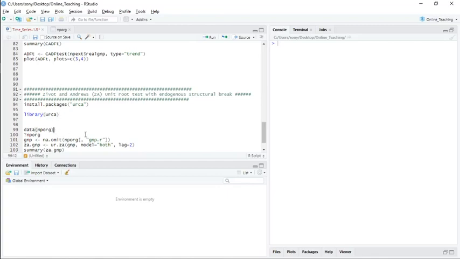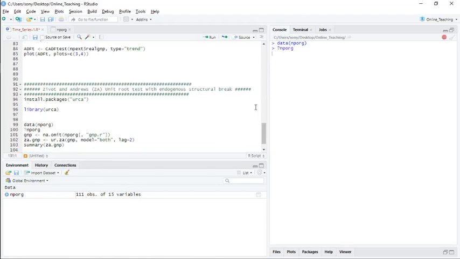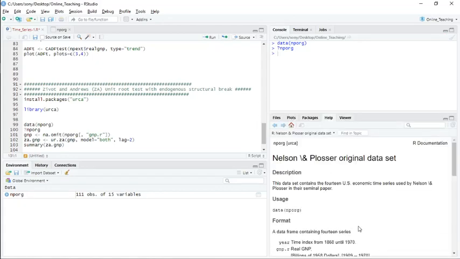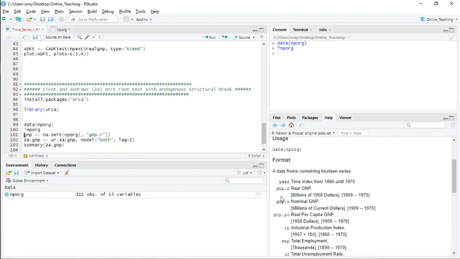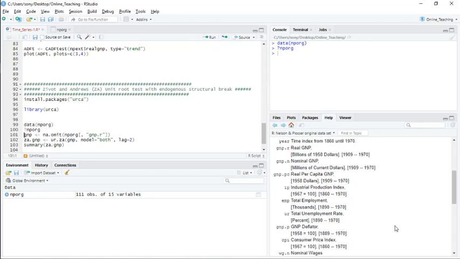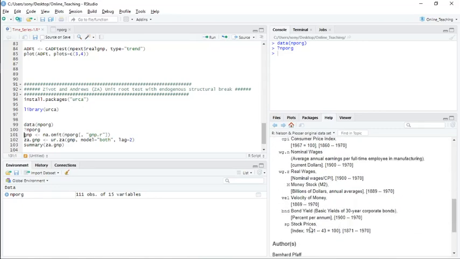The data I'm using is nporg. If I call it, it says 111 observations, 15 variables. If I want to see the details of the data set, it is actually time series data for the US economy. These variables are there: GNP.R, GNP.N, GNP per capita, employment, and so on, 15 variables.